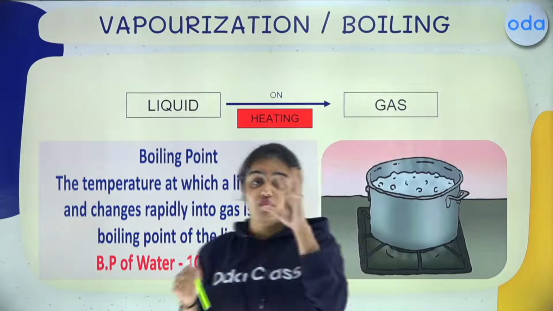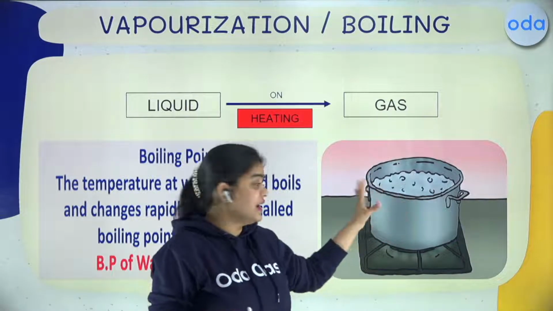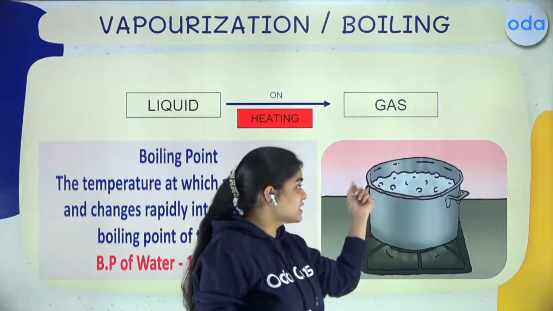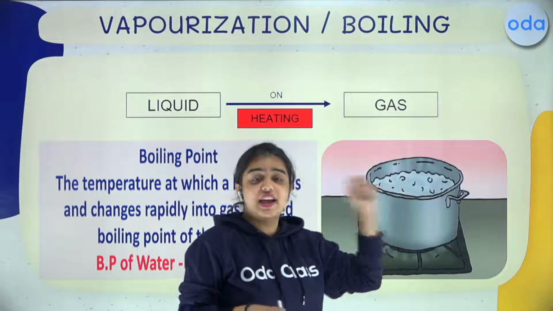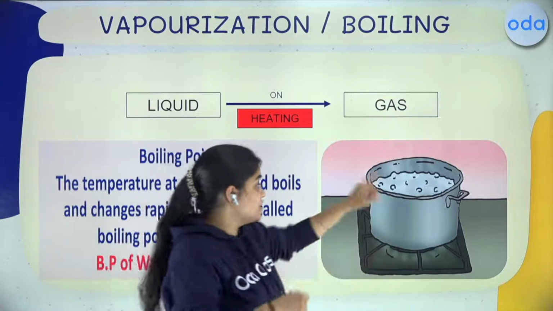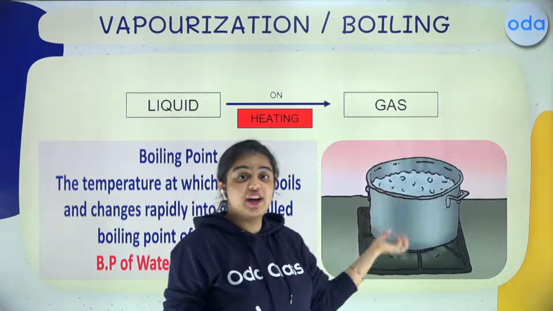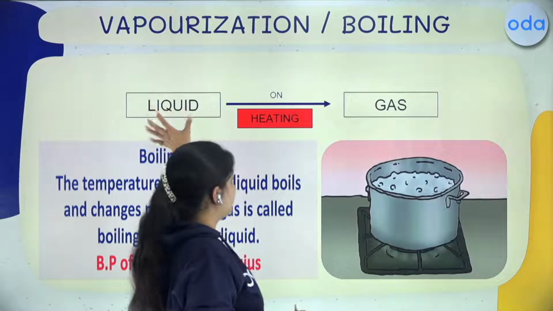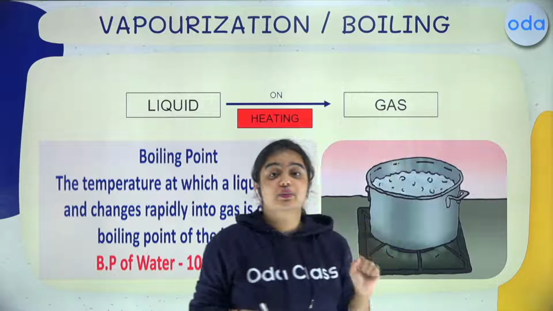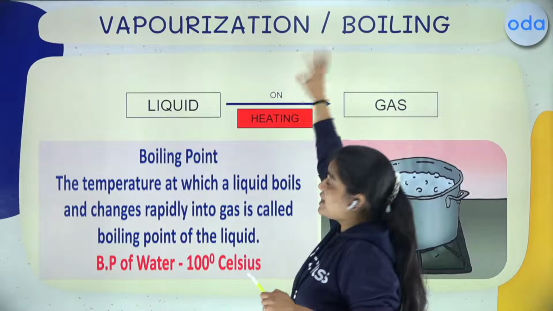Now, let me give you a very quick example. When you make tea or when you boil normal water, bubbles come up in your vessel. You all have seen it. And if you haven't, you can do the experiment immediately after my class. Once you boil the water, the vapors come up and it starts boiling. So what is happening? Your liquid is changing into gas on heating. So this is known as vaporization or boiling.